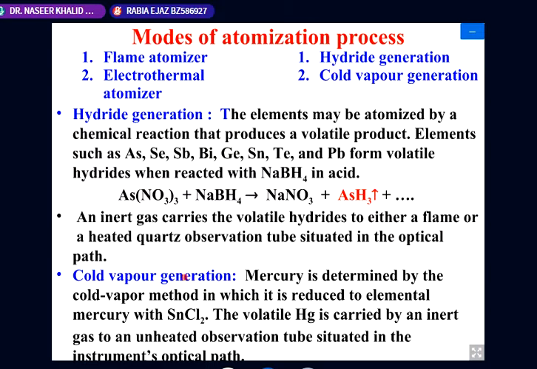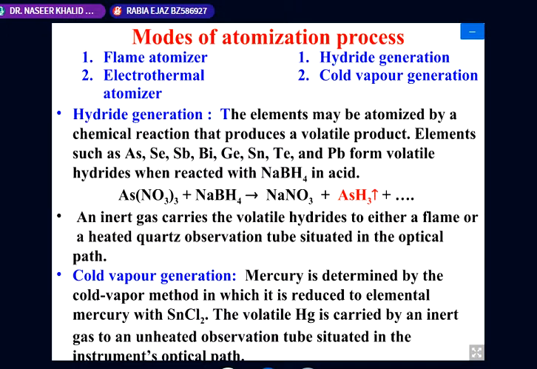The other is the cold vapor generation technique. Here mercury is being used, and mercury is reduced with the help of tin chloride, converting it into elemental mercury, and volatile mercury will be evolved. This is again pushed into the beam, and then there will be a signal, and we can use it.